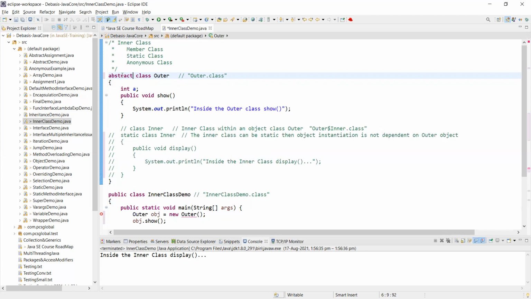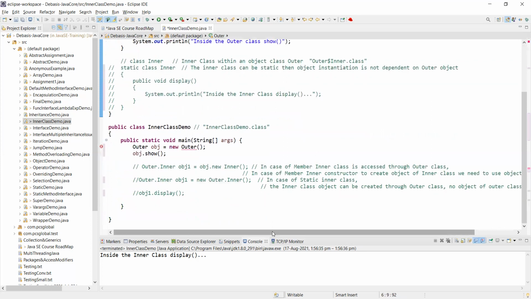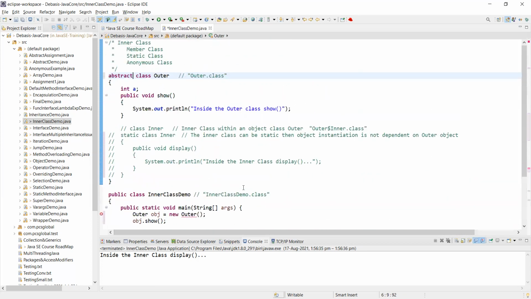Because there you still are referencing the outer class with a reference pointer, like here. But if your outer class is a static class, you will not be in a position to refer to it as well, because you cannot instantiate an object from a static class. From an abstract class, I mean.